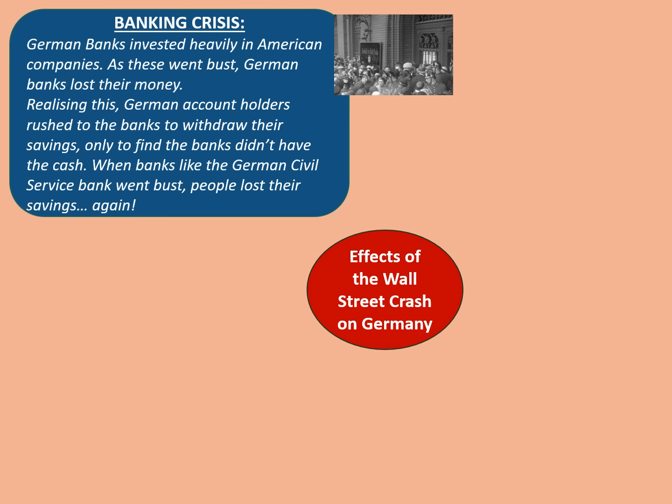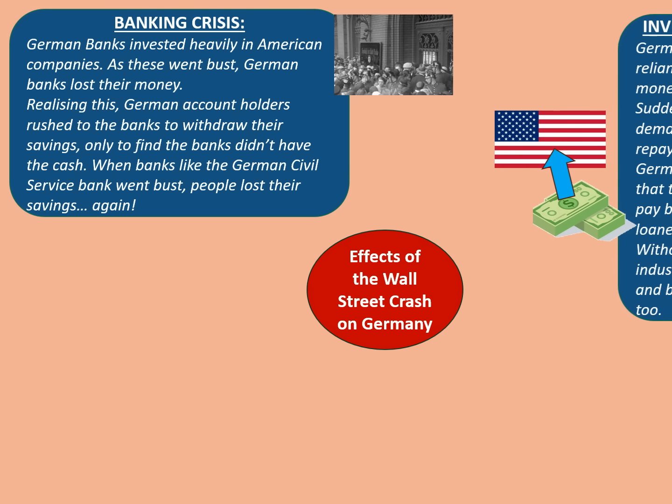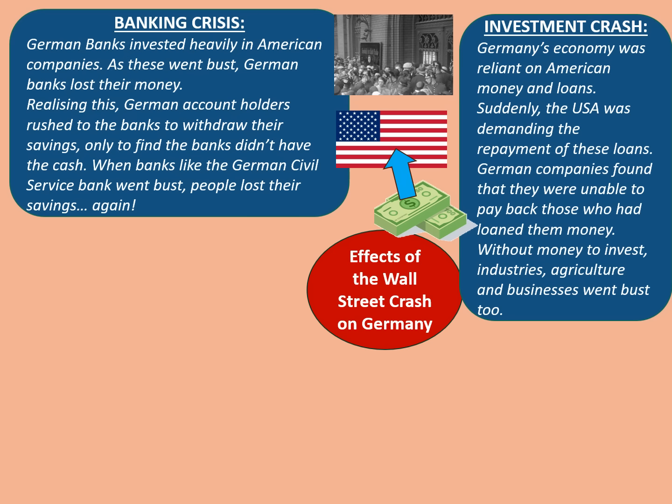German banks invested heavily in American companies. As these went bust, German banks lost their money. Realising this, German account holders rushed to the banks to withdraw their savings, only to find that the banks didn't have the physical cash there. When banks like the German Civil Service Bank went bust, people lost their savings, again, just as they had done in the hyperinflation.